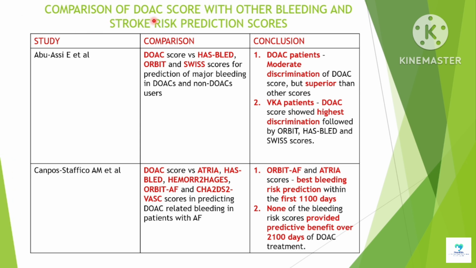Now let's compare the DOAC score with other bleeding and stroke risk prediction scores. Abu-Assi et al. compared the DOAC score with HAS-BLED, ORBIT, and SWISS scores for the prediction of major bleeding in DOAC and non-DOAC users. In DOAC patients, the DOAC score showed moderate discrimination, but it was found to be superior to other risk scores. Similarly, in vitamin K antagonist patients, the DOAC score showed the highest discrimination. In another study which compared the DOAC score with other risk scores, the ORBIT-AF and ATRIA scores showed the best bleeding risk prediction within the first 1100 days.